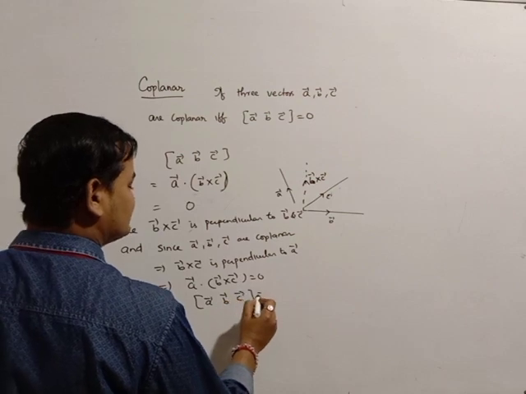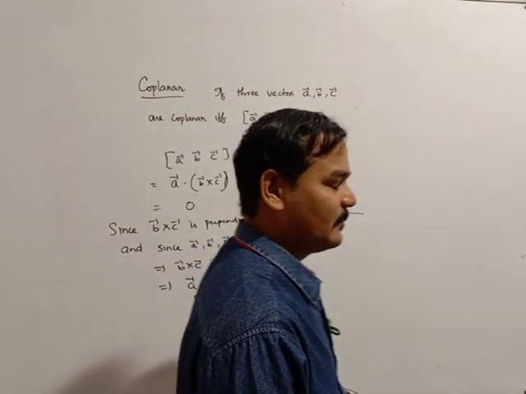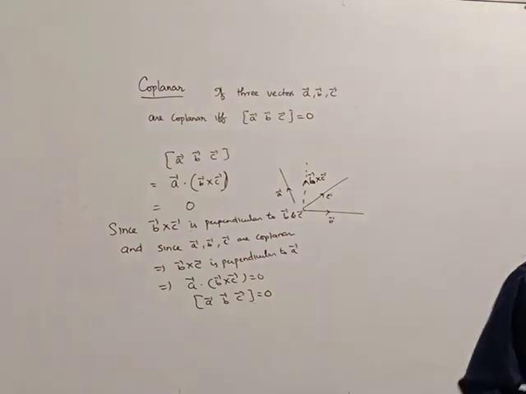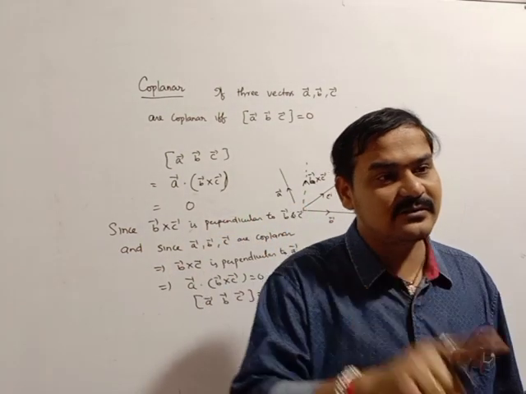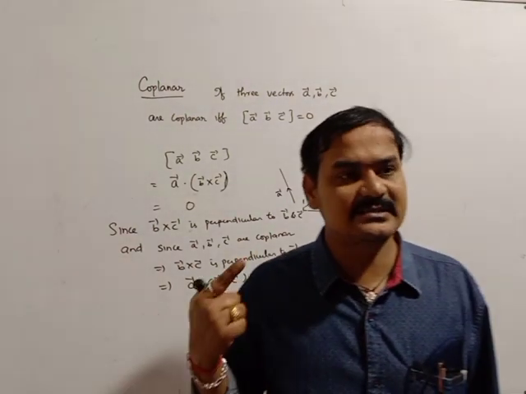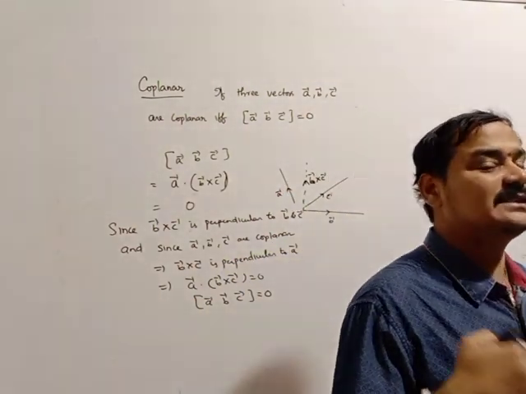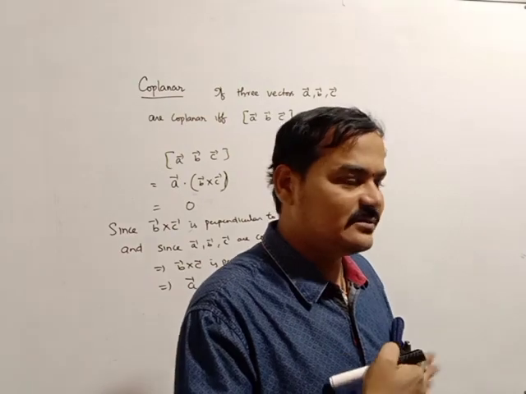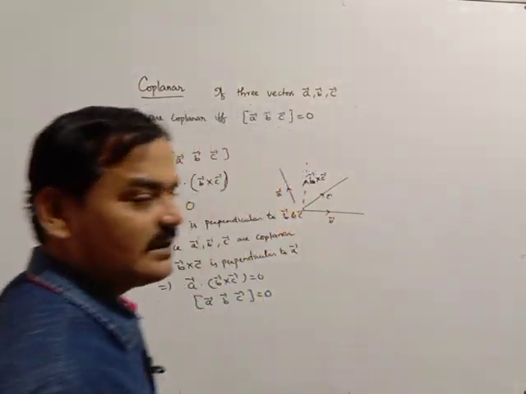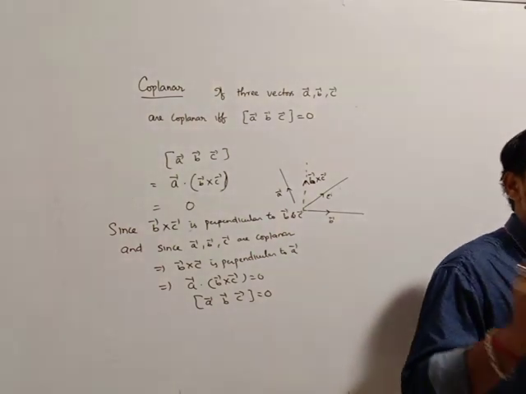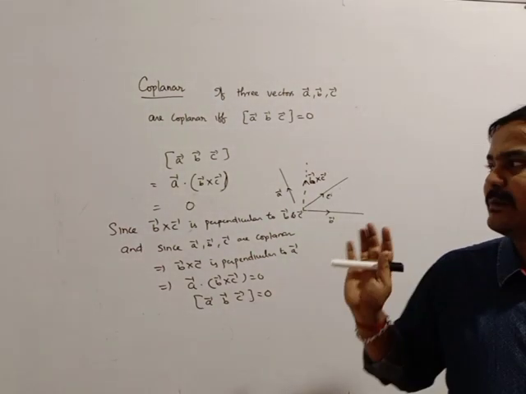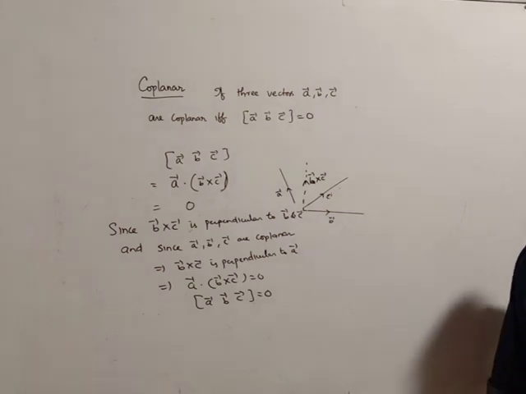So this is the condition for any three vectors to be coplanar: the box product is 0. This is a very important concept both in vectors and in 3D geometry. In 3D also, for any three lines to be coplanar, you find that the box is equal to 0. So if any three vectors are coplanar, their box product is 0.